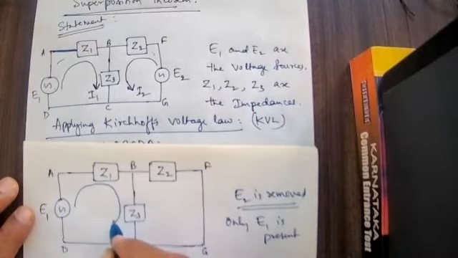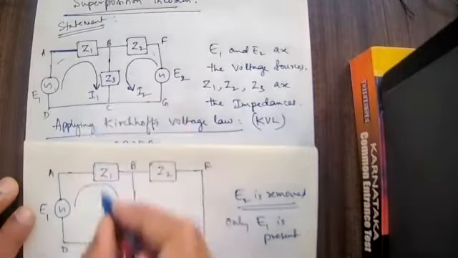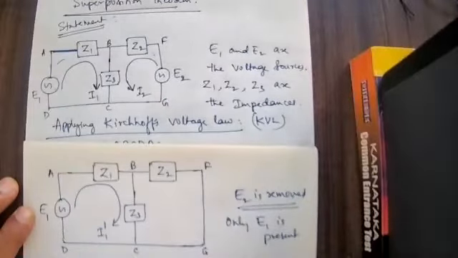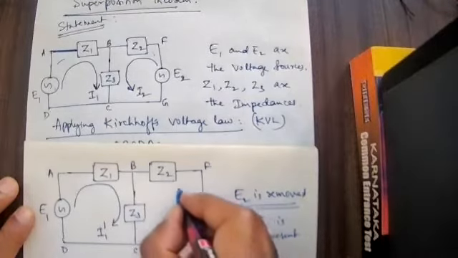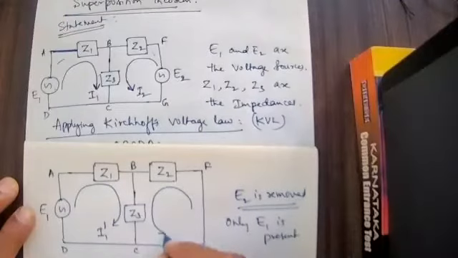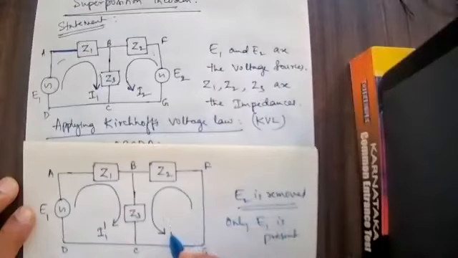Therefore, whatever current is flowing here, I will take it as I1 dash. Here it is I1, but here it is I1 dash. Whatever current is flowing here would be I2 because of E2, but E2 is absent here, so I will write that one as I2 dash.